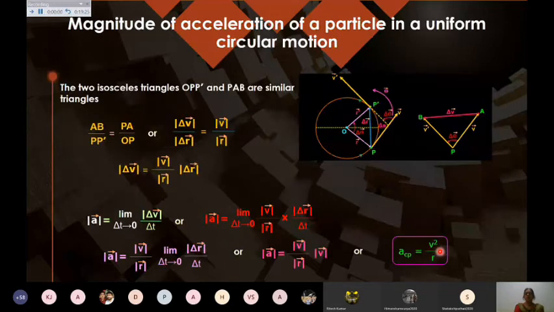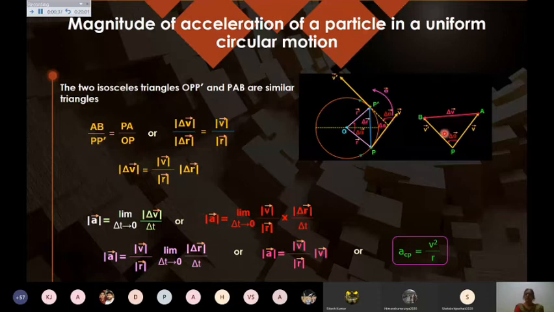And if you want to find the magnitude of the centripetal acceleration, then you have to use this mathematics. You have to take both these similar triangles, and from these similar triangles you can write AB upon PP dash equals PA divided by OP. Or simply you can write PP dash upon OP equals AB divided by PA. Whichever way you can write.